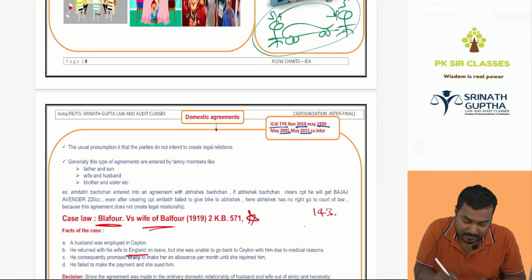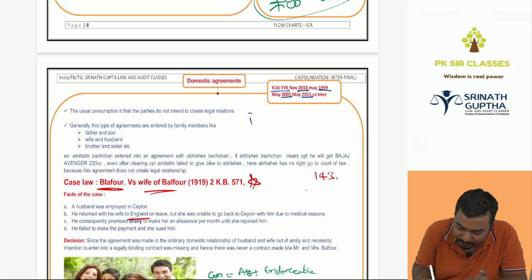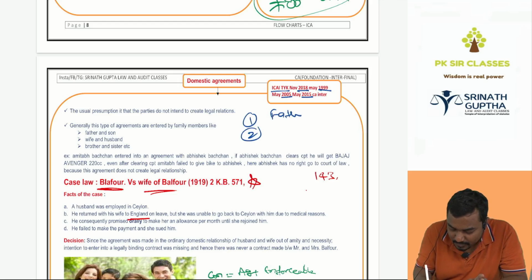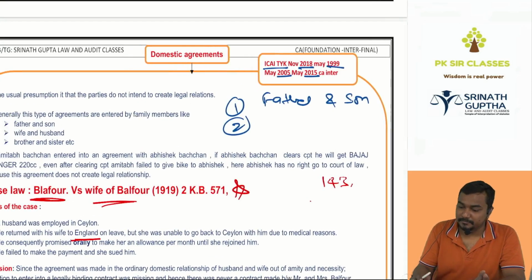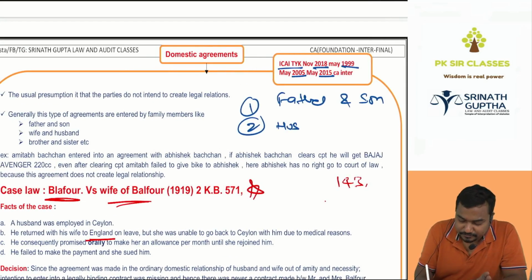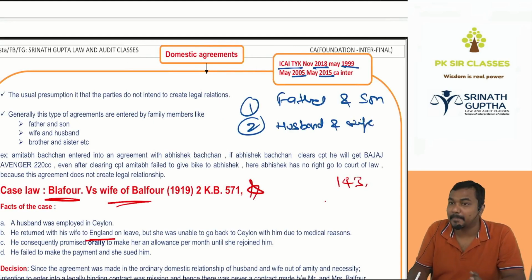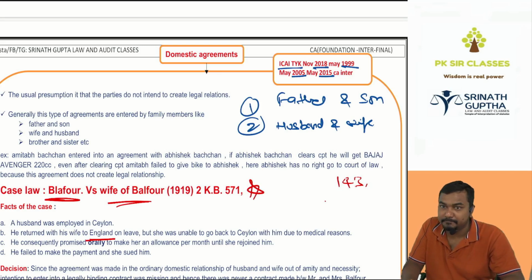This is a domestic agreement. Two questions come in the exam on this: one, father and son, where father said to his son to give a bike if you clear CA foundation; and two, husband said to his wife to give a gift on her marriage or birthday. These two questions keep coming in the exam.